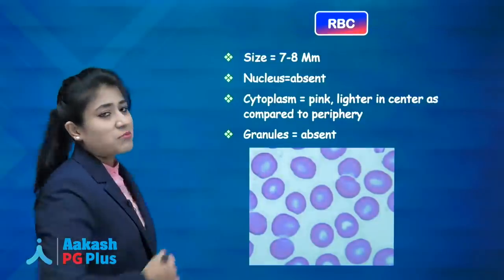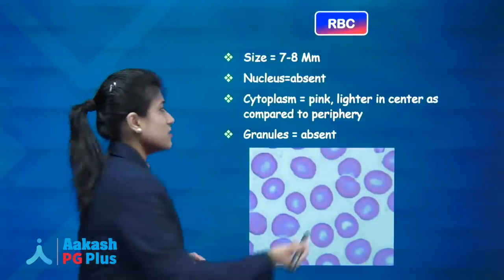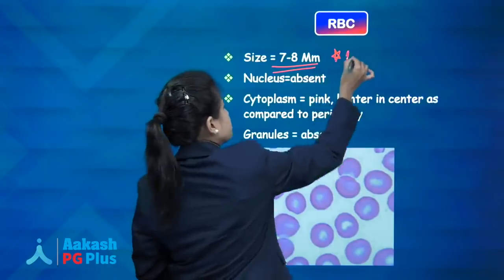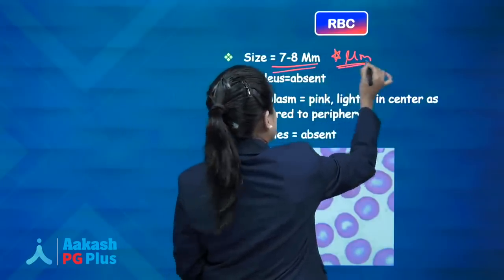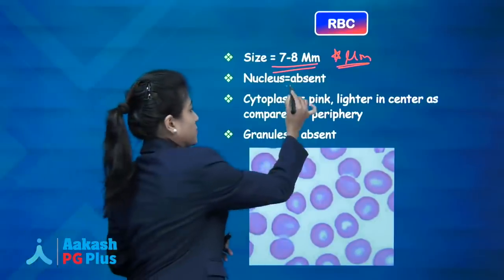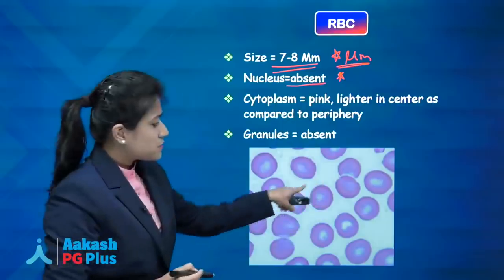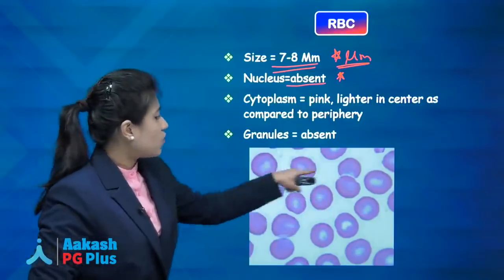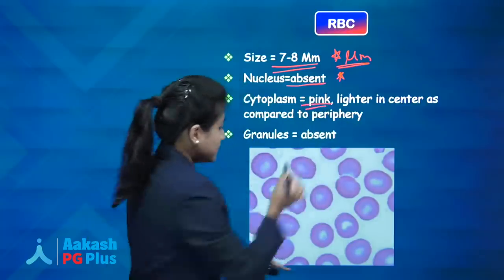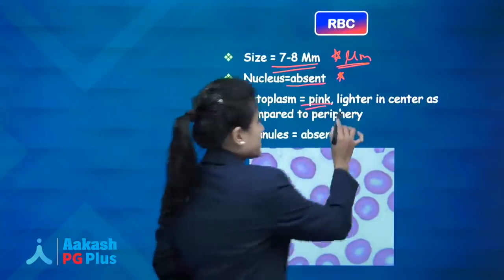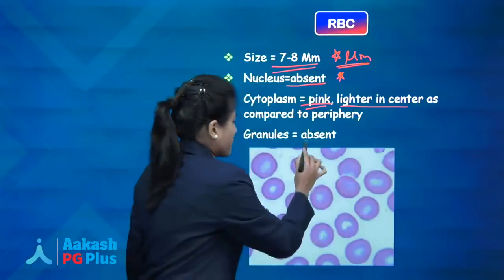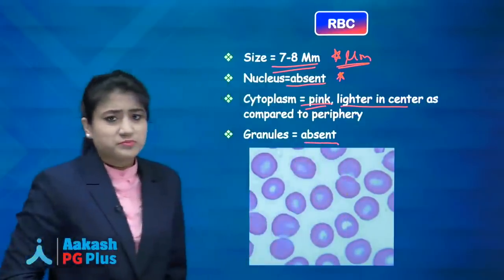So first we will talk about the RBC, red blood cell. We know the size of the RBC is 7 to 8 micrometer. Nucleus is absent. No nucleus is there. Cytoplasm is pink in color. Here you can see these all are your RBCs. Cytoplasm is pink in color, and it's lighter in center as compared to the periphery. What about granules? Granules are absent, there is no granule.